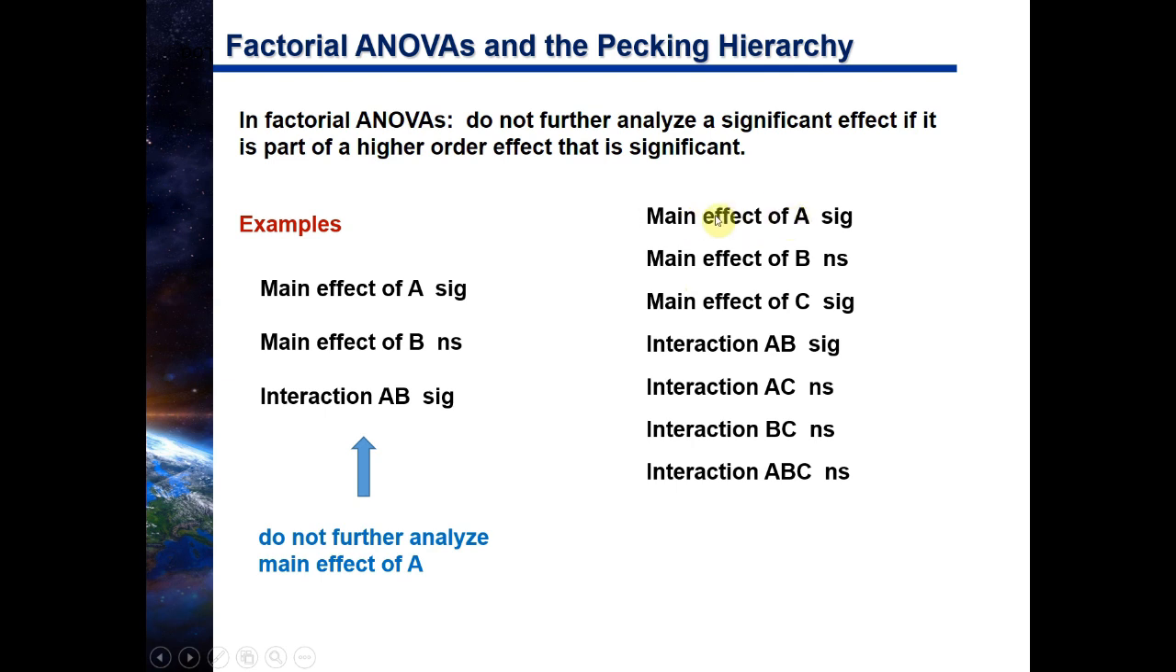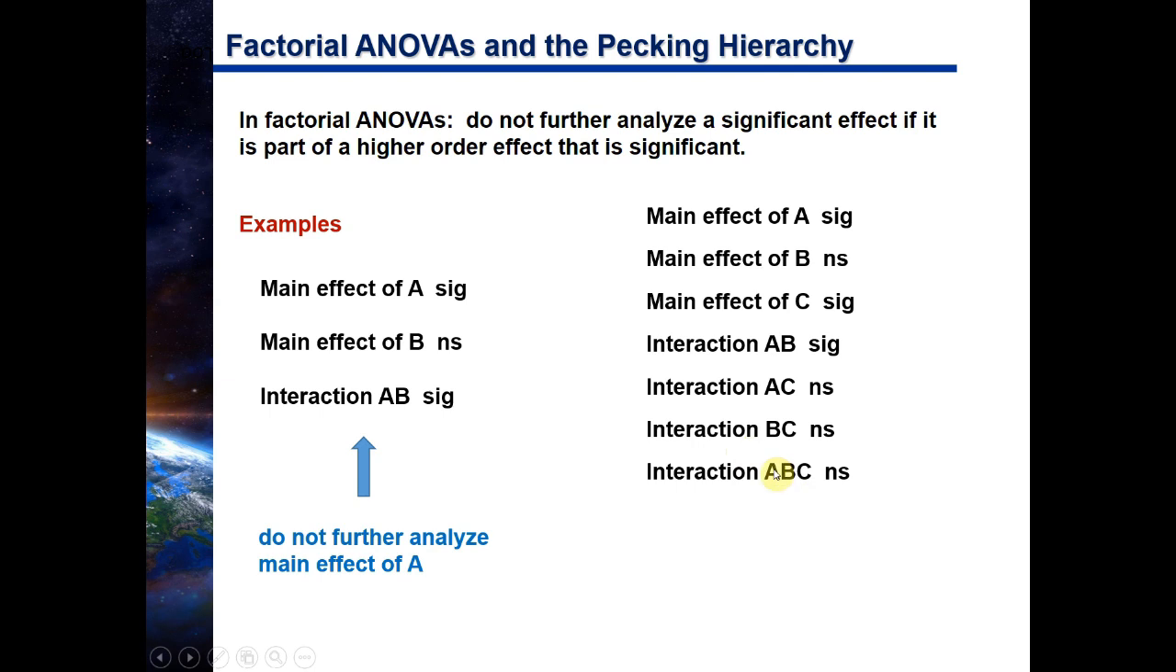We have a main effect of factor A, a main effect of factor B, a main effect of factor C, the interaction between AB, the interaction between AC, the interaction between BC, and the interaction between ABC. Okay, that pretty much covers all your bases. Which one is considered the highest order?